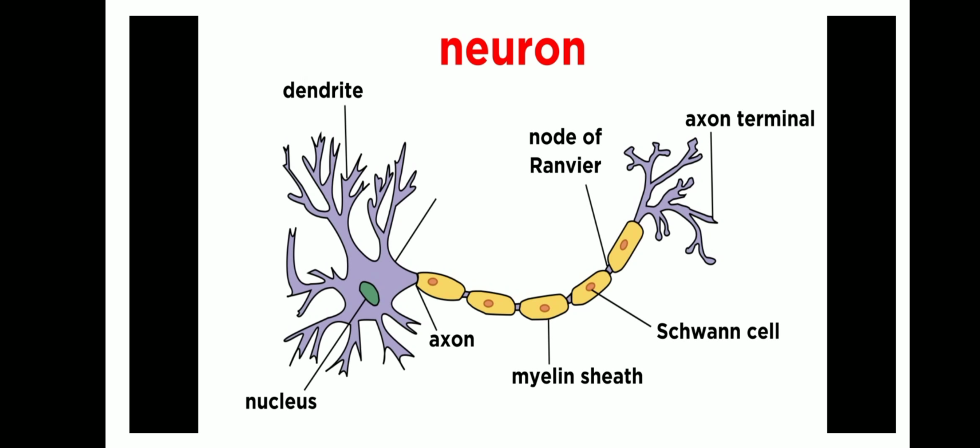One more part is there, that is the axon. It's a long fiber-like process which develops from the cyton, and it ends with the axon terminal or terminal branches. So remember the three parts. What are the three parts in nervous tissue? Cell body or cyton, then dendrons and axon. These are three important parts in the nervous tissue.